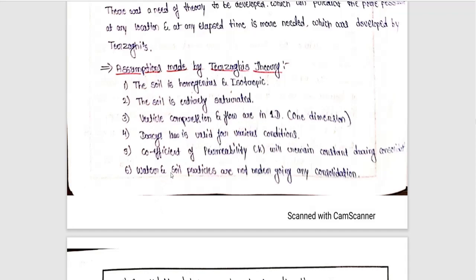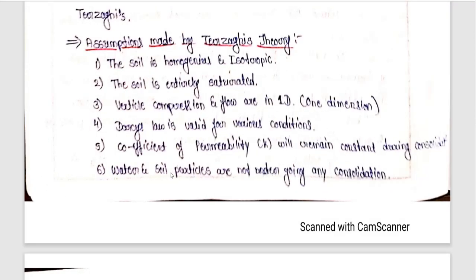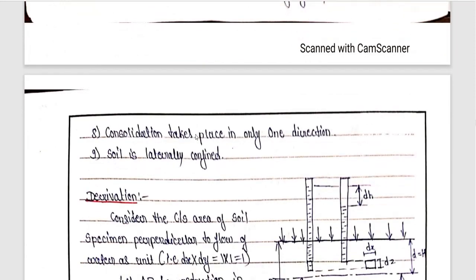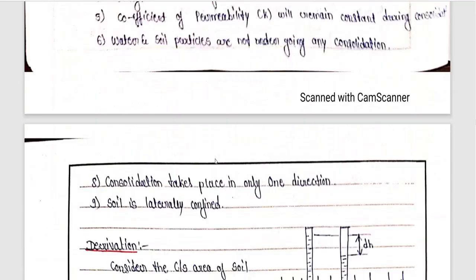Water and soil particles do not undergo any compression. So water and soil particles are incompressible, he has said. Consolidation occurs only due to the rearrangement of soil grains. Consolidation takes place in only one direction. Soil is laterally confined. So these are the assumptions made in Terzaghi's one-dimensional consolidation.